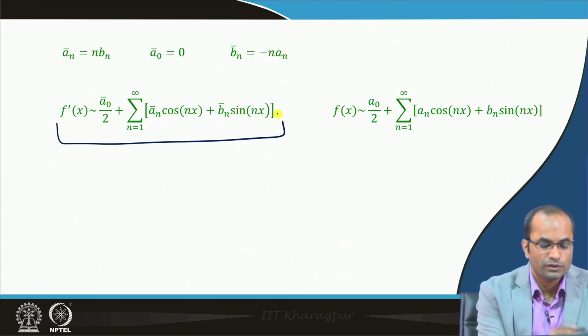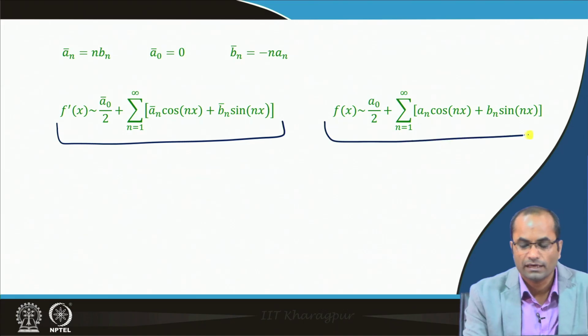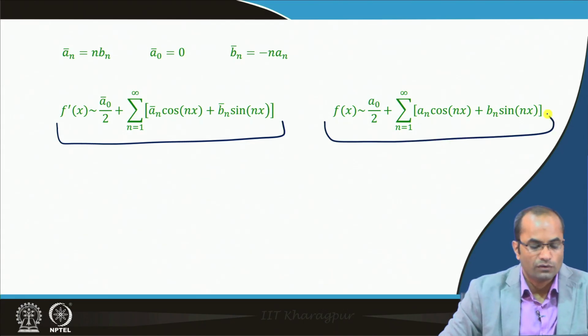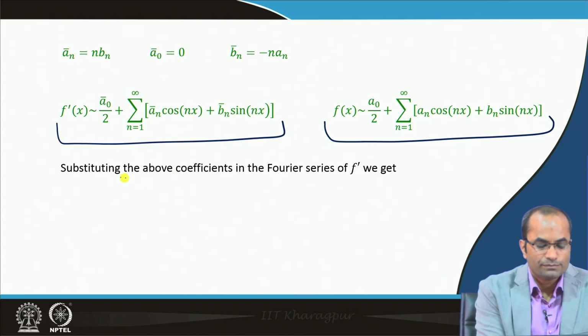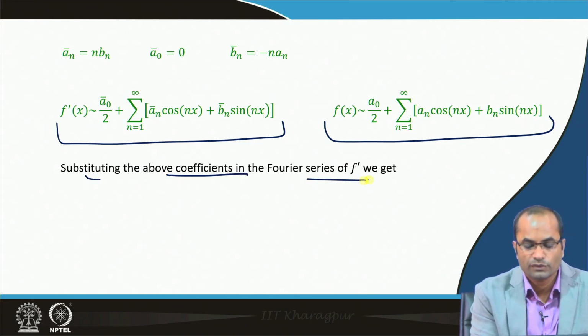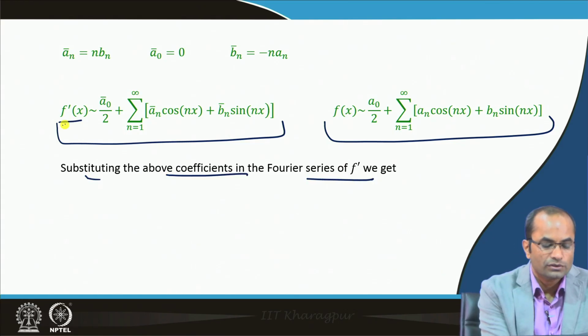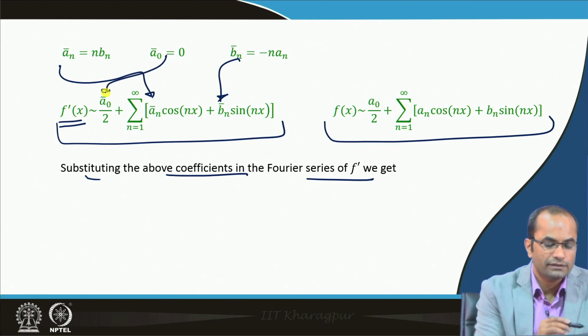We have the Fourier series for f prime and we have the Fourier series of f. Now we will substitute these above coefficients in the Fourier series of f prime. We can substitute a n bar here and b n bar here, and a 0 bar is anyway 0.